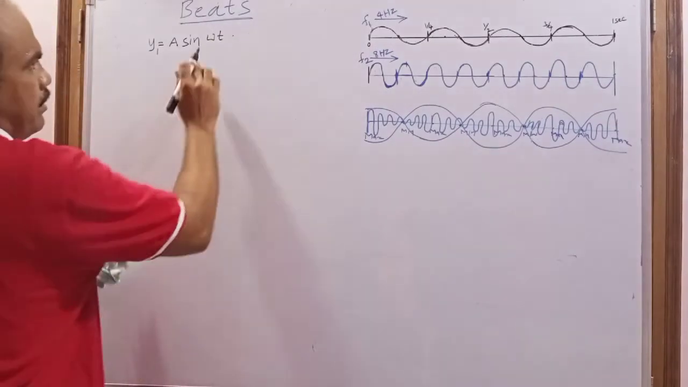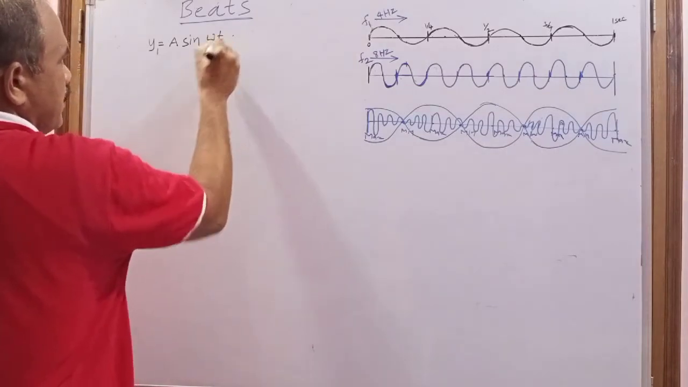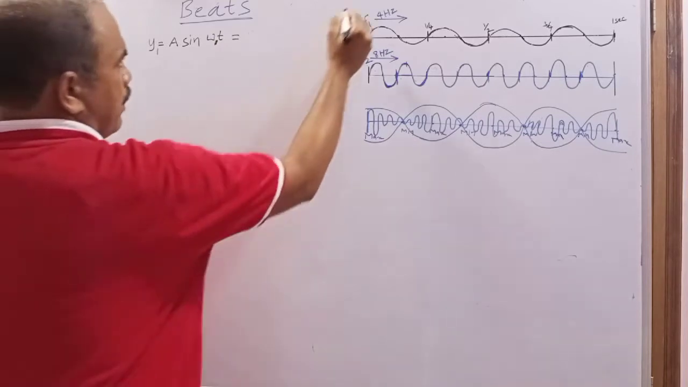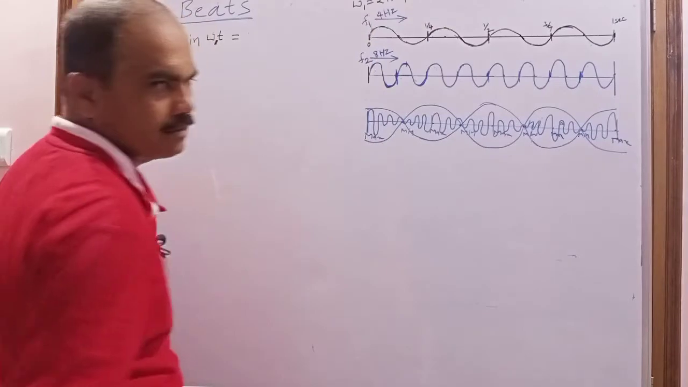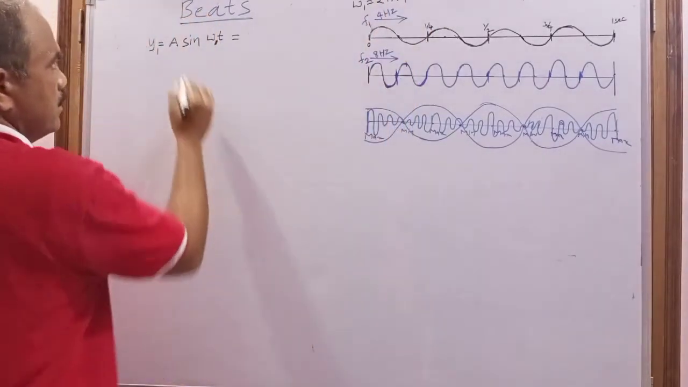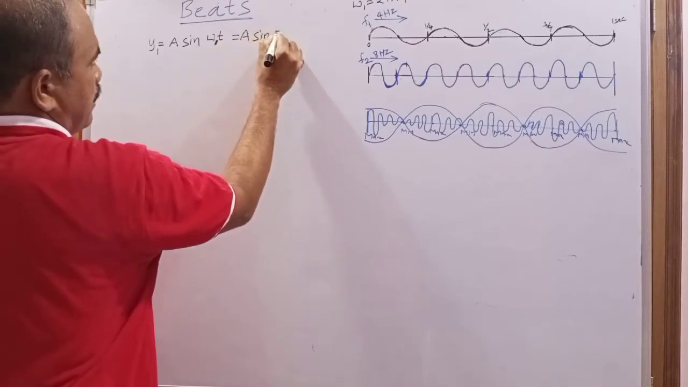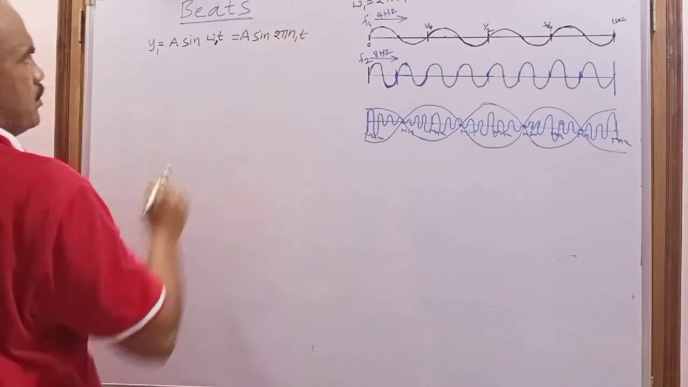What is the frequency here? f1, that's why omega 1. And omega 1 is nothing but 2 pi n1. Sorry, here the frequency we are taking as f, that's why f1. So the equation becomes y1 equal to a sin 2 pi f1 t. This is the first wave equation.